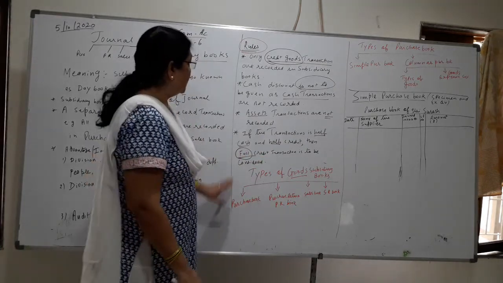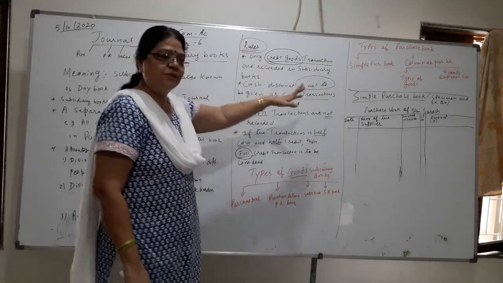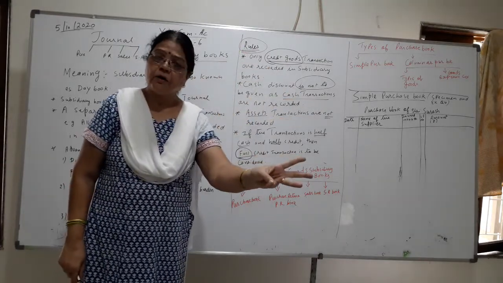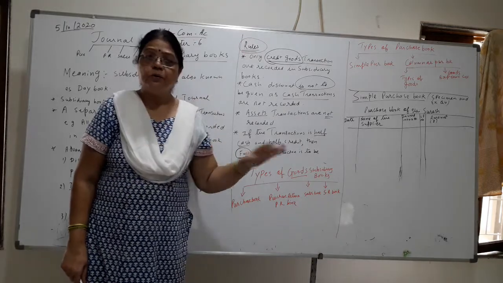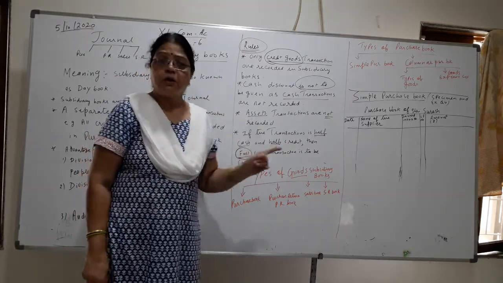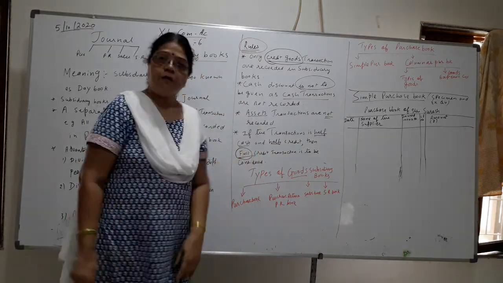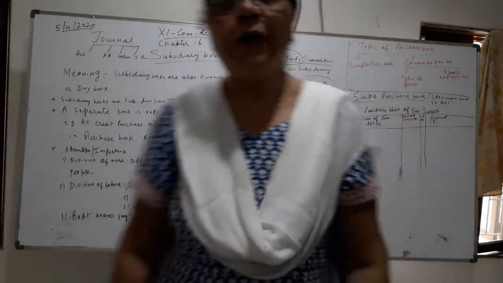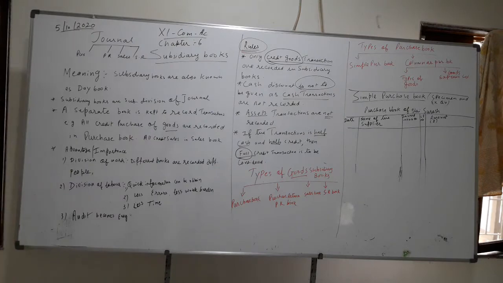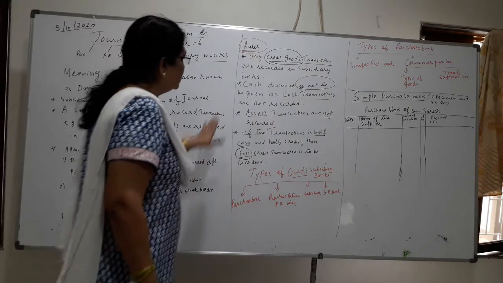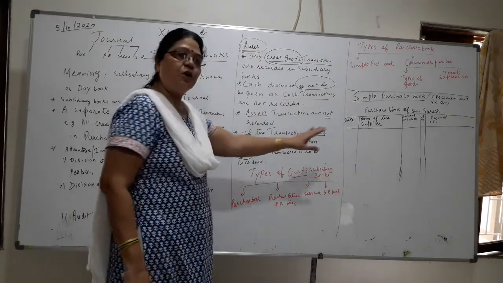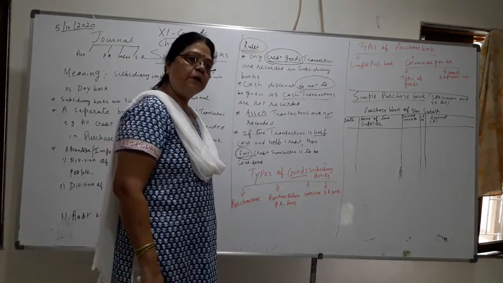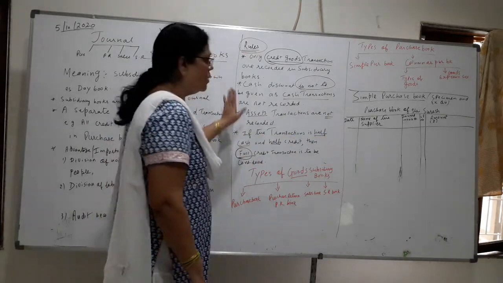Okay, so if you know all these rules, that only credit goods are recorded, cash discount not to give, assets not to enter, and if half cash, half credit, then we have to consider it as full credit. Yes, so if you consider all these rules, the chapter is your chapter. You will be able to work out. You have to learn these rules.